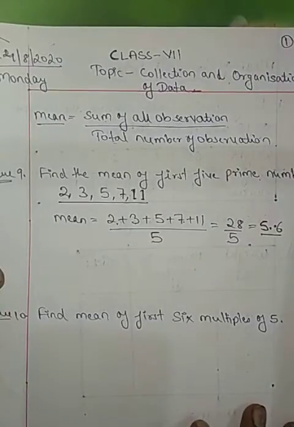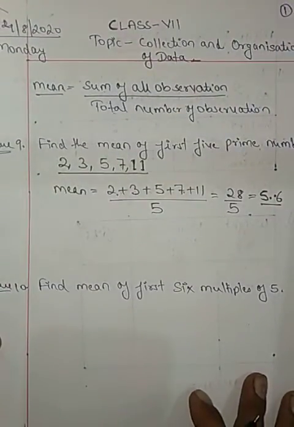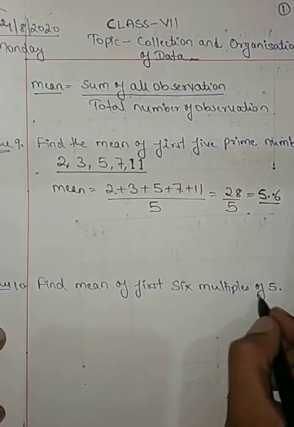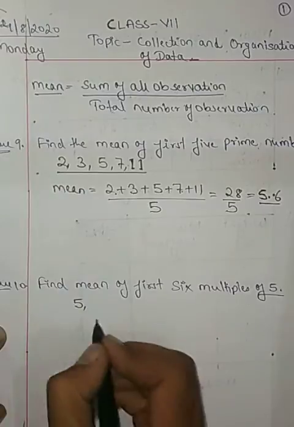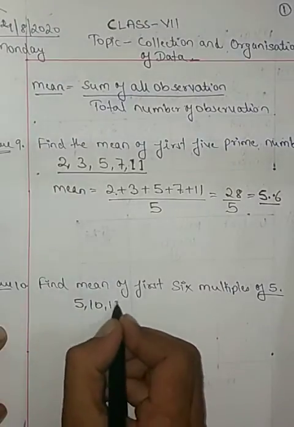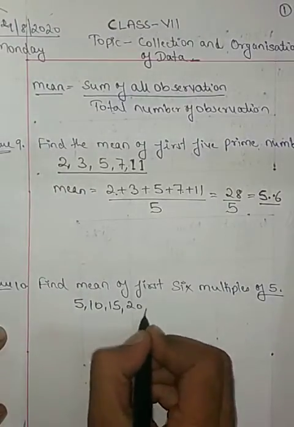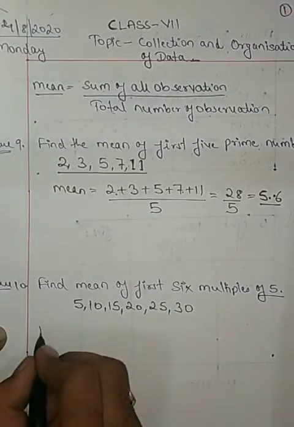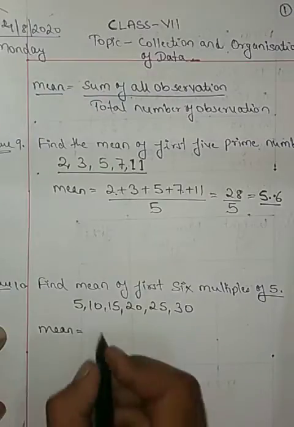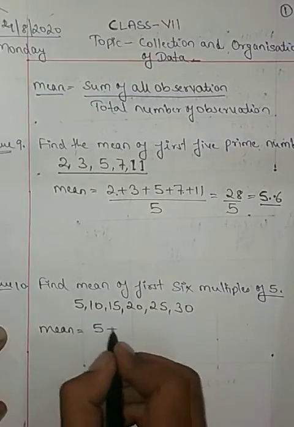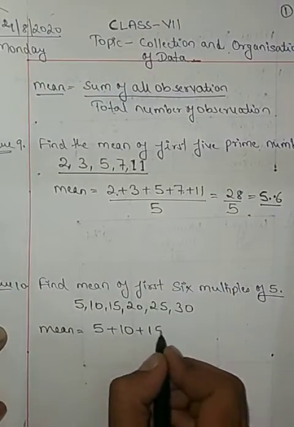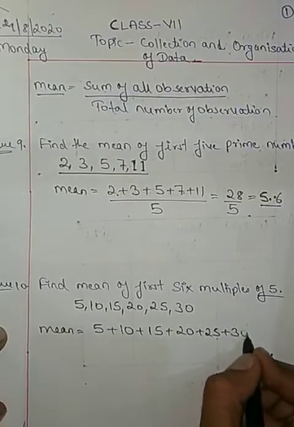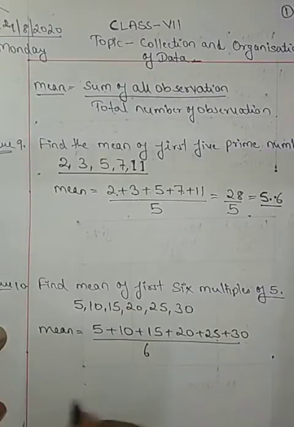Coming to another question, find the mean of the first 6 multiples of 5. Means the table of 5: 5, 10, 15, 20, 25, and 30. We have to find the mean of these. Mean is equal to the sum of all observations, 5 plus 10 plus 15, 20, 25 plus 30, upon 6.